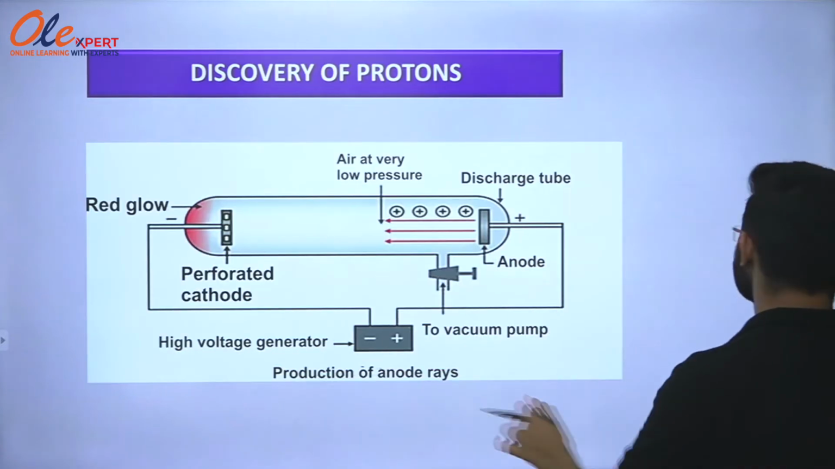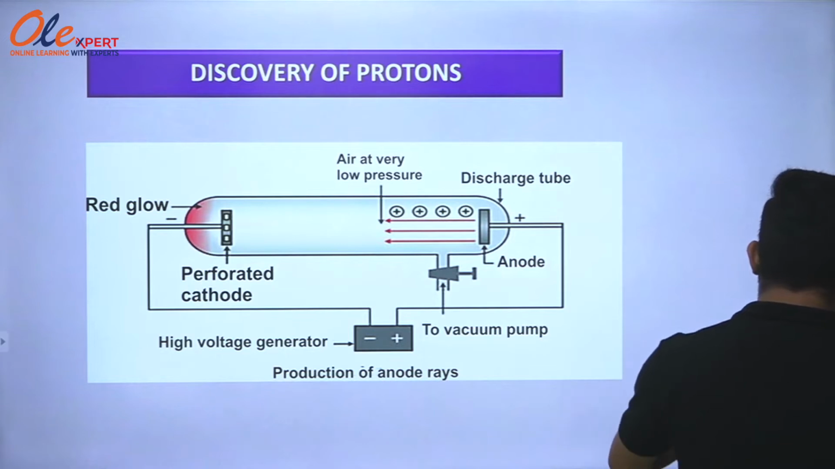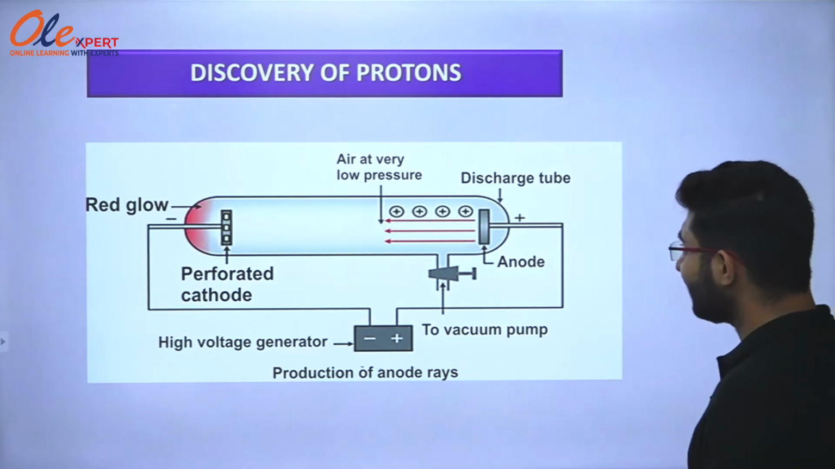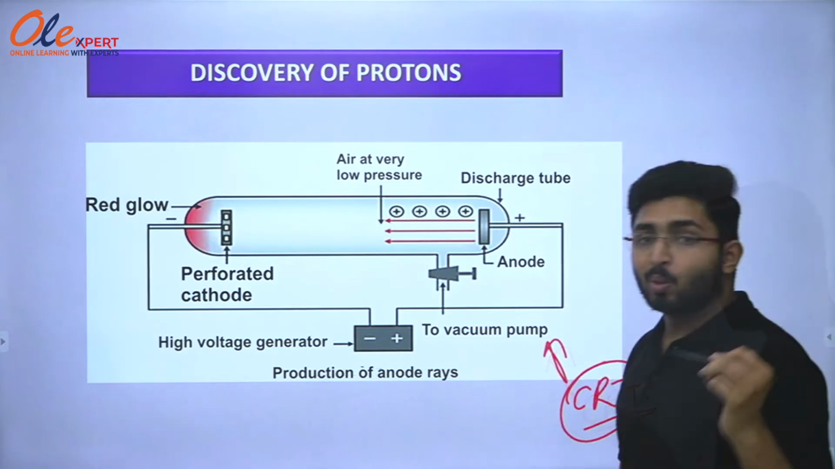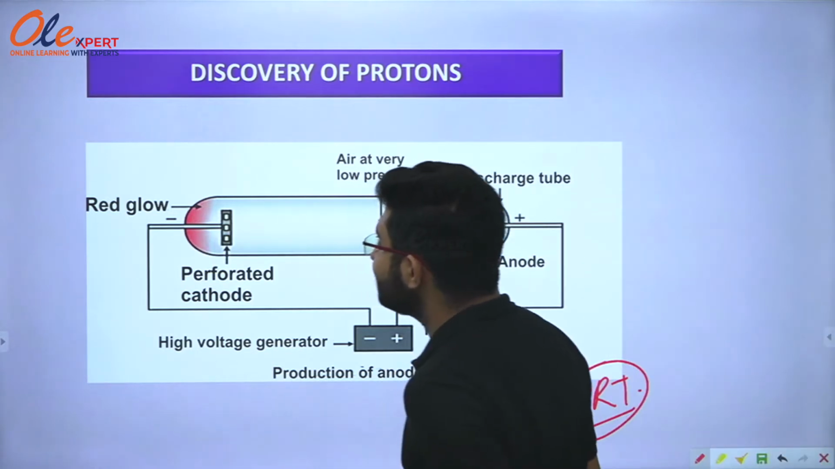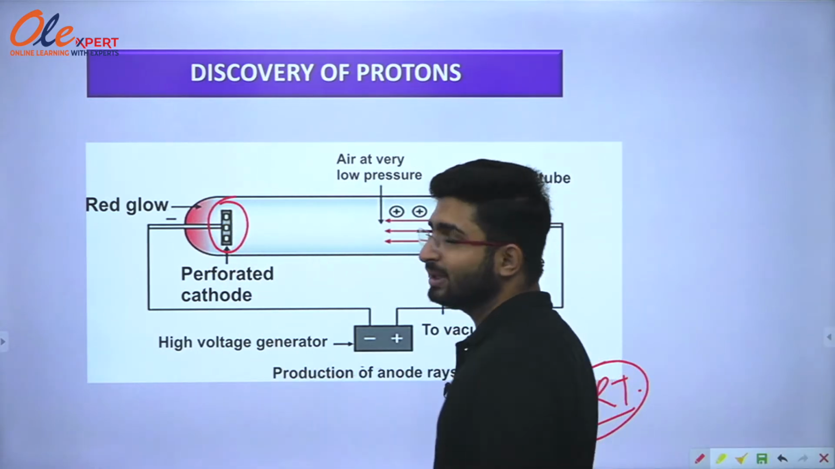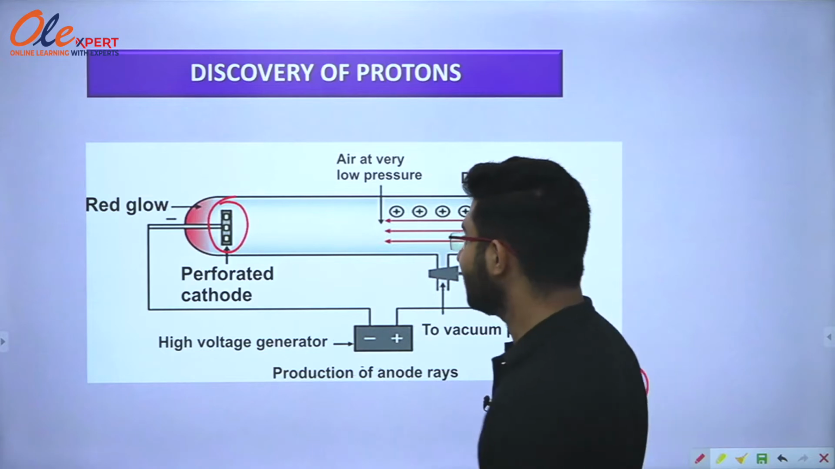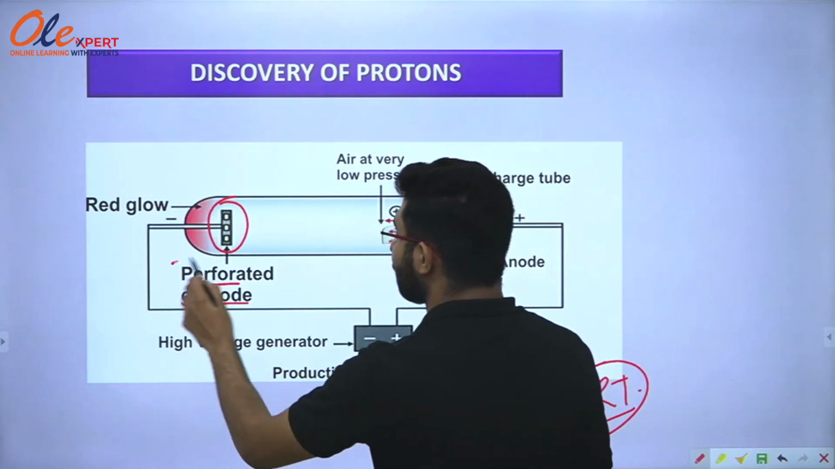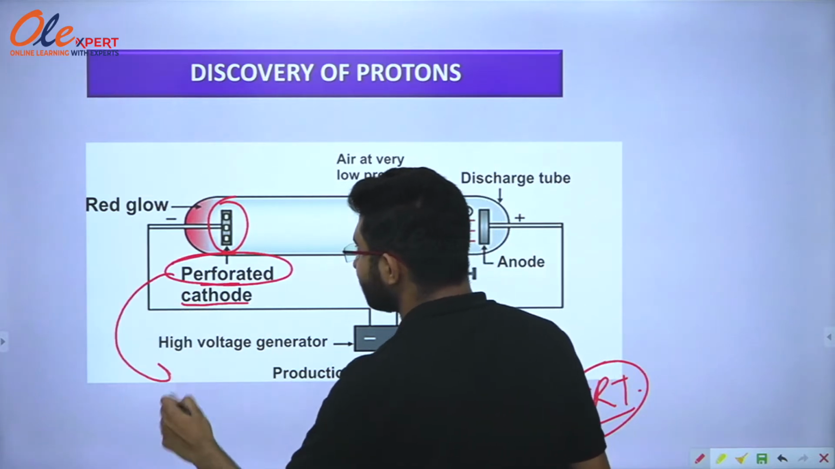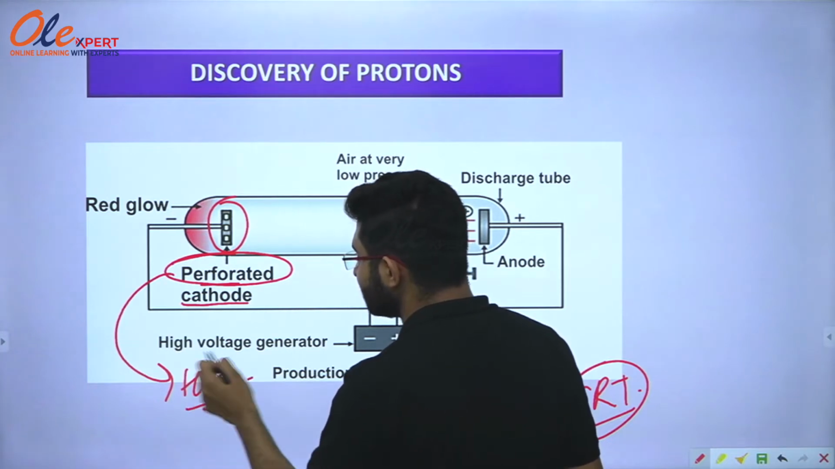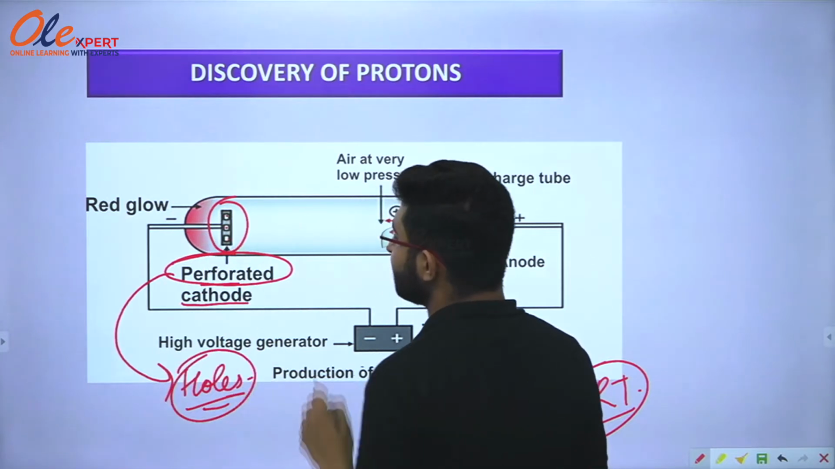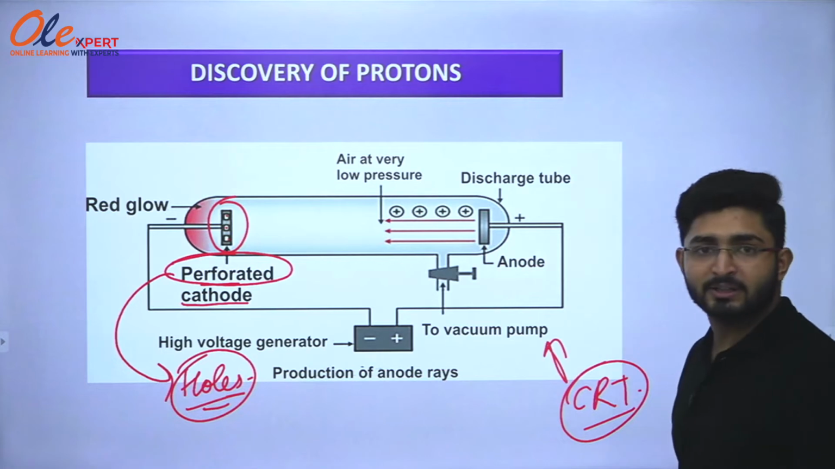You can see that this is a discharge tube. Now he modified this cathode ray tube. This is the CRT, cathode ray tube. What Eugen Goldstein did was use a perforated cathode. So he modified the CRT. What is the meaning of perforated cathode? Perforated means with holes. So there were some holes in the cathode, and that's why it was called a perforated cathode.